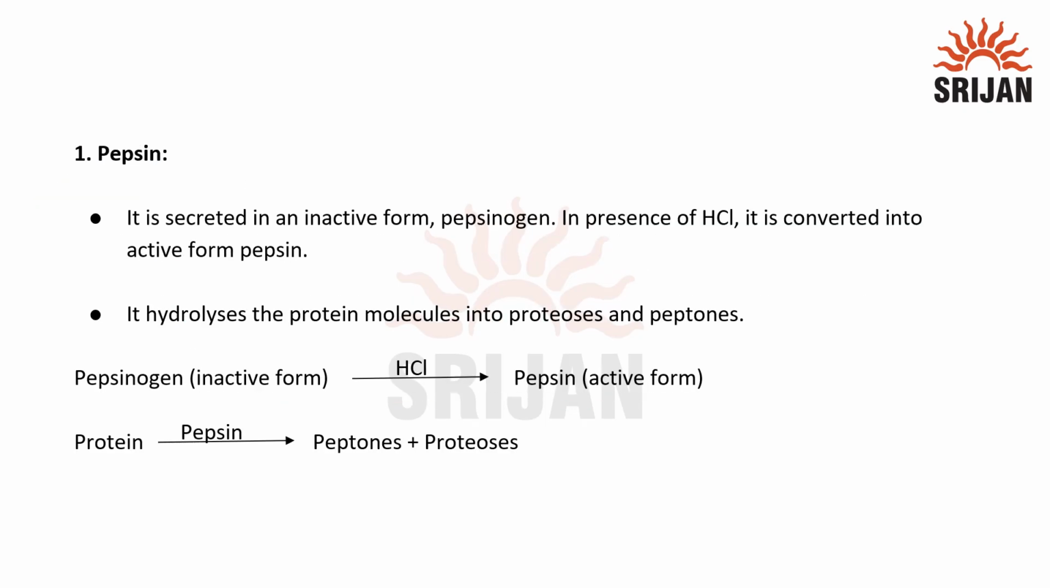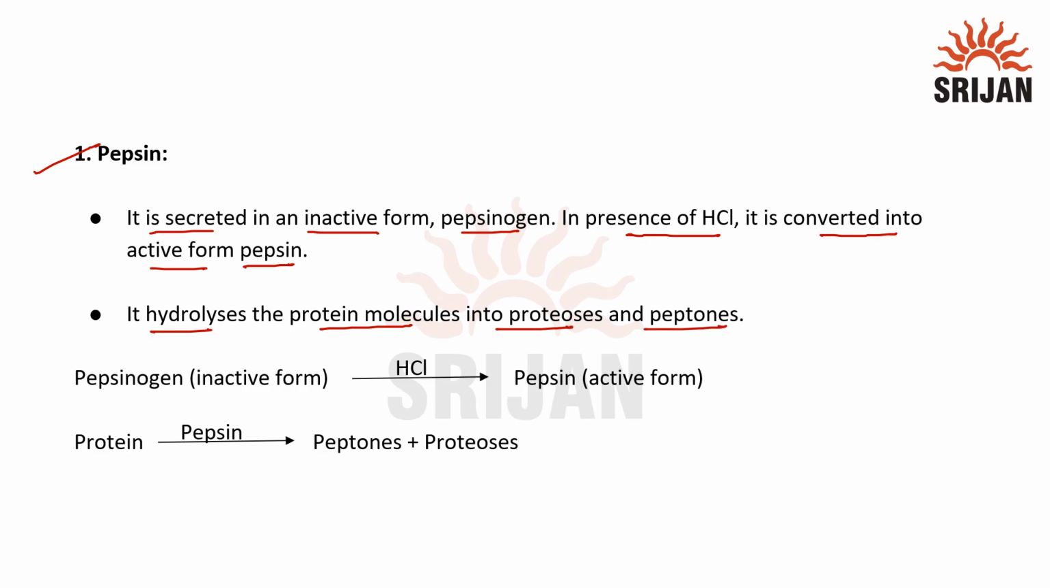Now let's understand about the enzymes secreted in stomach. First enzyme is pepsin. It is secreted in an inactive form pepsinogen, and in the presence of hydrochloric acid it is converted into active form pepsin. It hydrolyzes the protein molecules into proteoses and peptones.